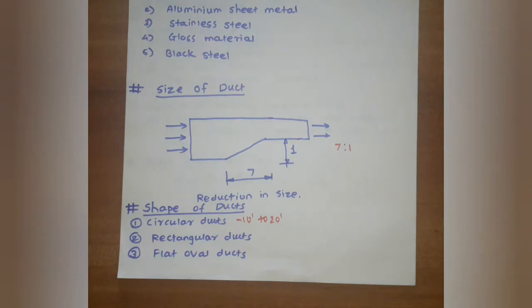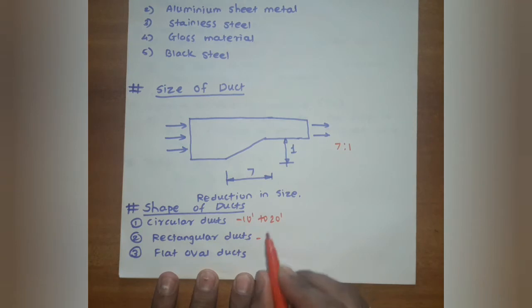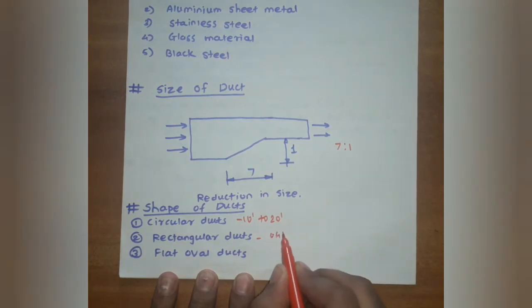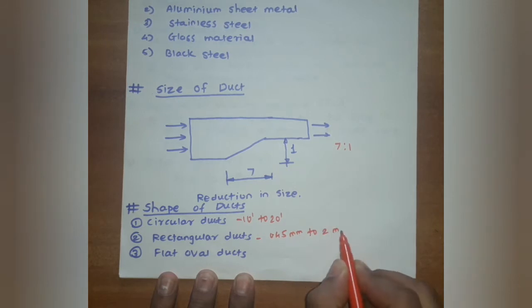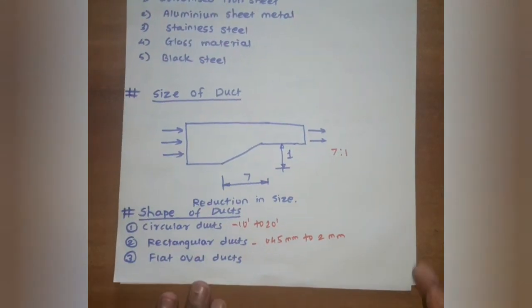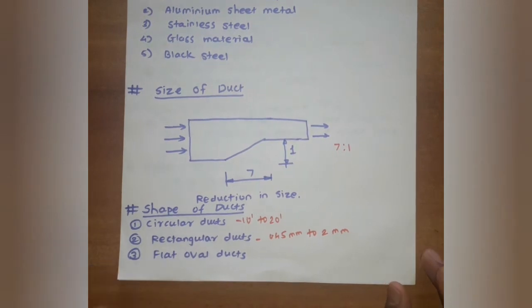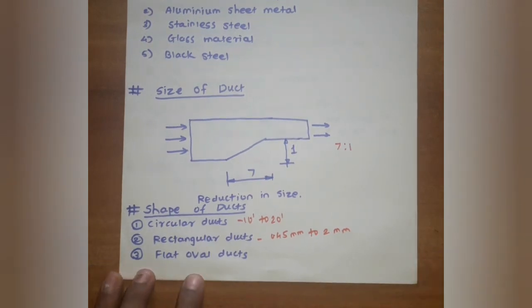The thickness of the rectangular ducts is 0.45 mm to 2 mm, and a 4 feet length is used. The flat and oval shaped ducts can be used for both negative and positive pressure ventilation systems.